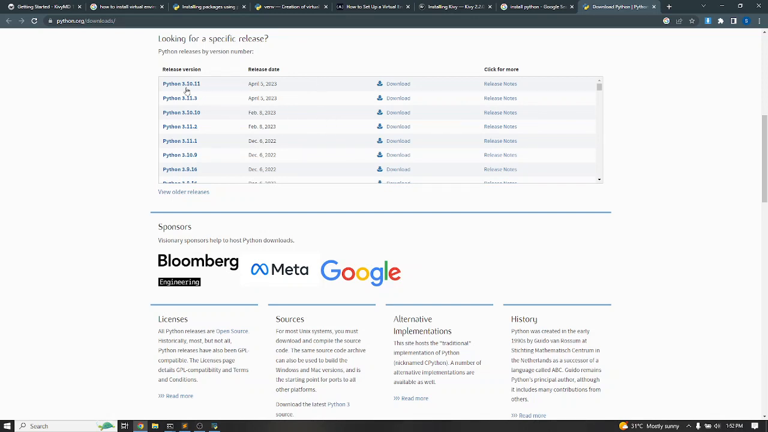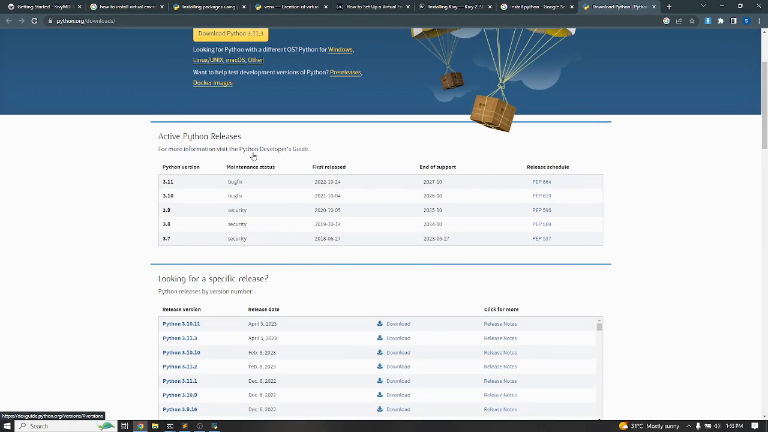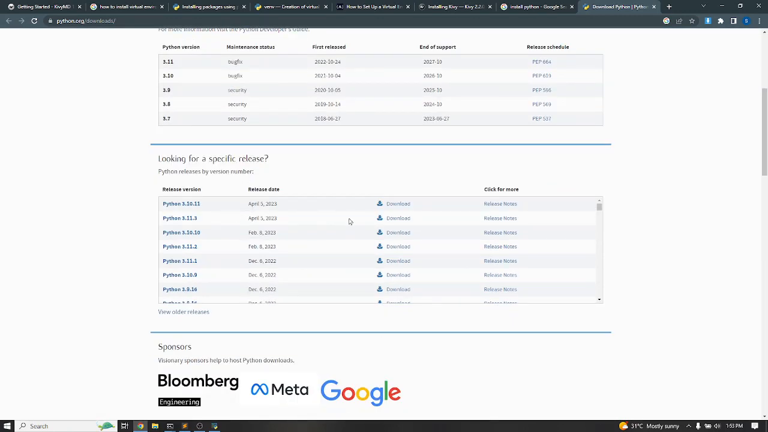So you can download 3.10.11 or even 3.11, or if you like any of these you can download, but I don't advise or recommend you downloading the latest version. Whichever version you want, just click on the download button and that will be downloaded onto your system. Most of the time you see this in your downloads folder. All right, so any of these can be downloaded.